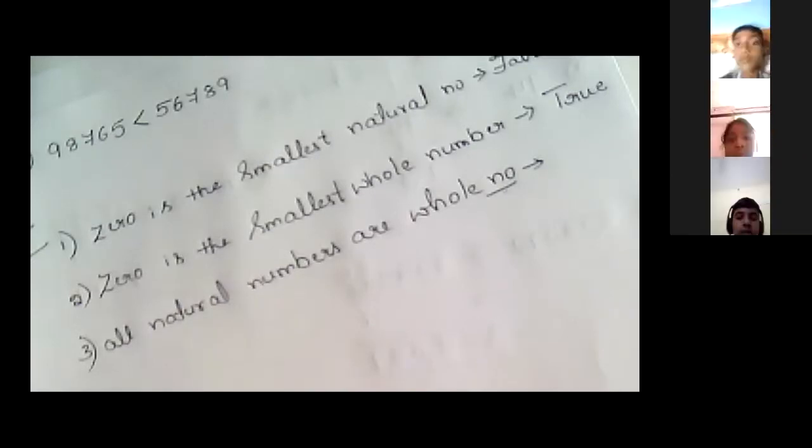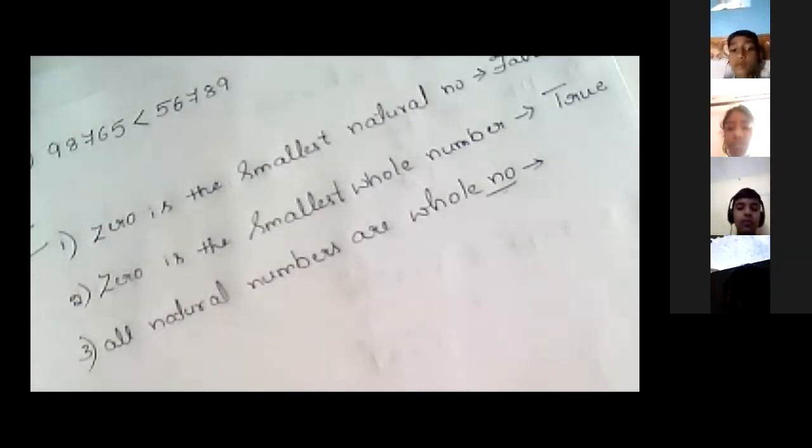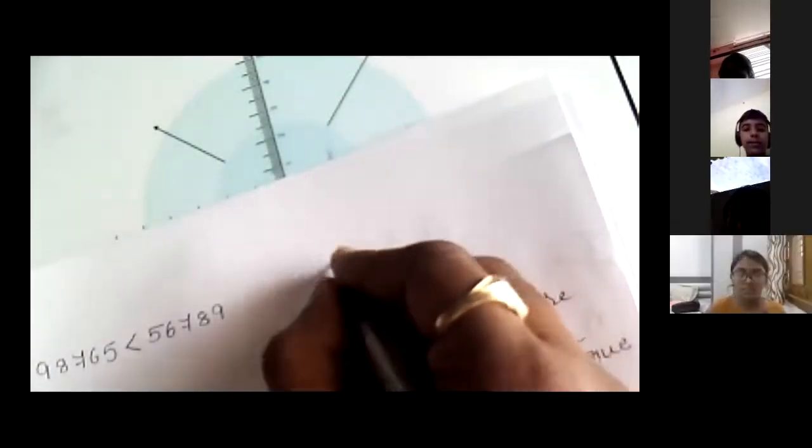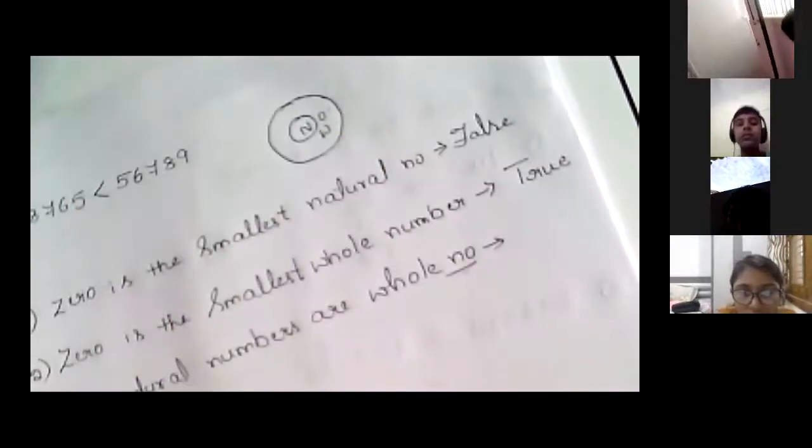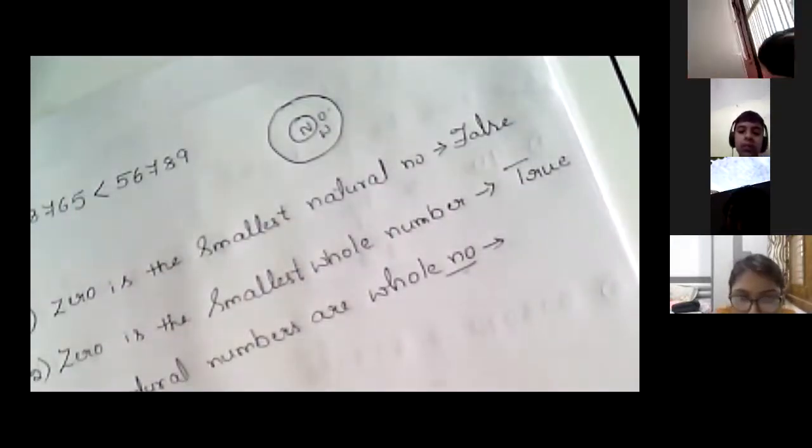So all the natural numbers are inside the whole numbers. In whole numbers we have an extra 0, with 1, 2, 3, 4, 5 and so on up to infinity. So it's true.